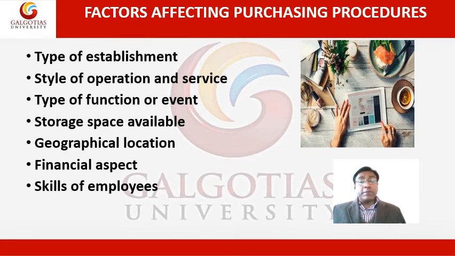And the skill of the employees. So the skill set of staff also plays a substantial role in the preparation. For example, an Indian restaurant abroad would have to buy canned sweets because nobody knows how to make sweets there, if there are no skilled craftsmen. So that is how the purchasing process is affected by these 7 points.